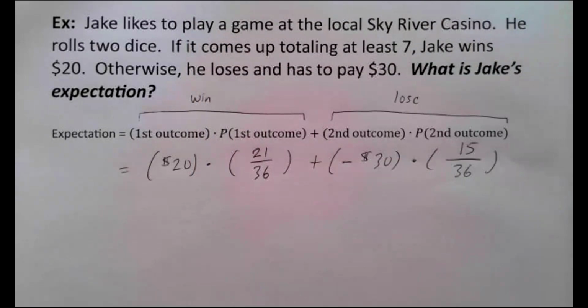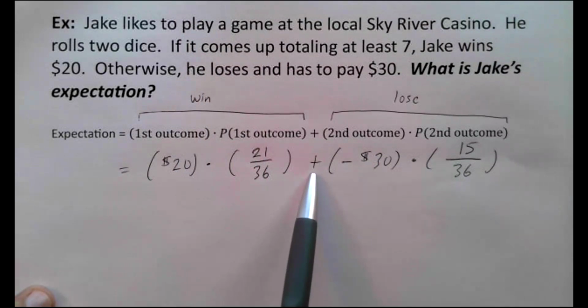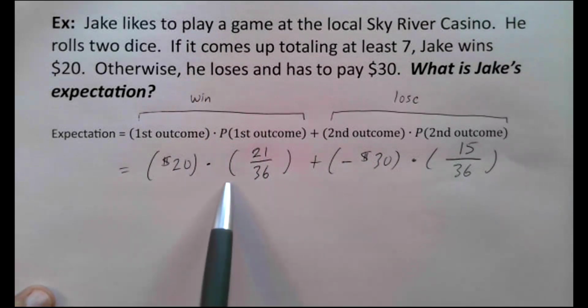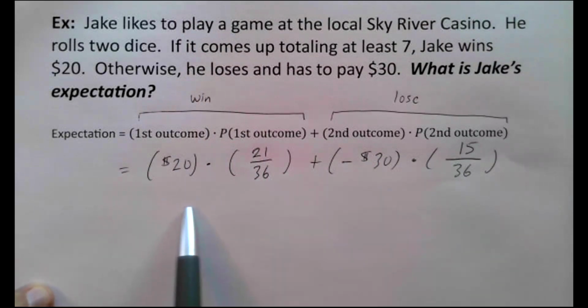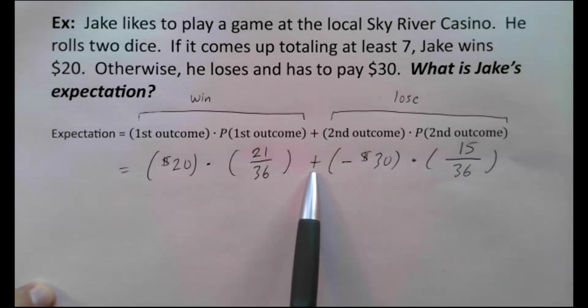It's okay to round off at the end, but you don't want to round off in the middle of the problem. In other words, if your calculator is such that you think you need to do this first and then do that and then add those 2 answers, that's fine. Just don't round those off. Keep your whole long ugly decimal here, keep your whole long ugly decimal here, and then add, and you will be getting the same answers that we're getting. Because you don't want to round off both in the middle of the problem and then again at the end of the problem. Your answer just gets more off.